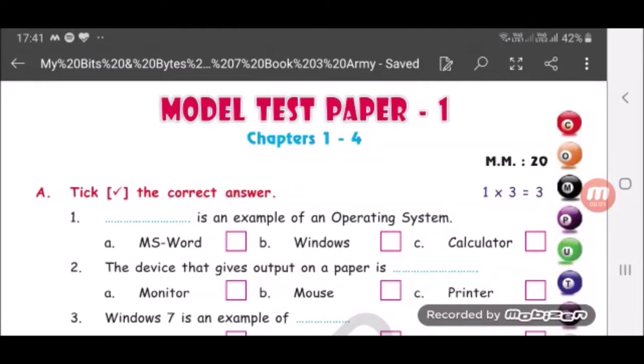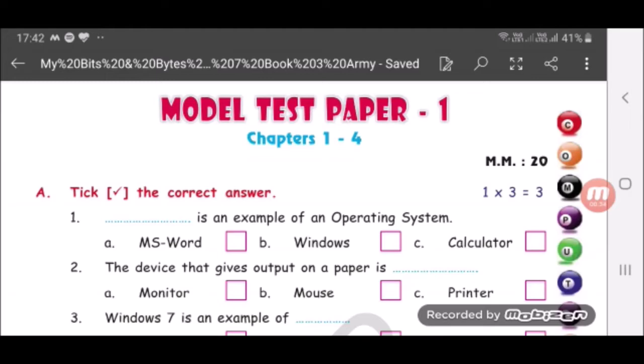Class 3 will be doing model test paper 1 now, that is based on chapter numbers 1 to 4. I'll be giving you the answers immediately after the video over WhatsApp, so you need not hurry and write neatly later. Okay, so as of now just listen and be with me on these questions.